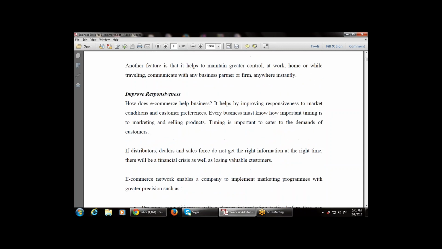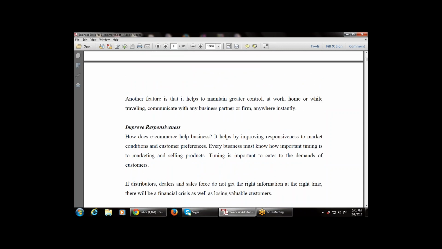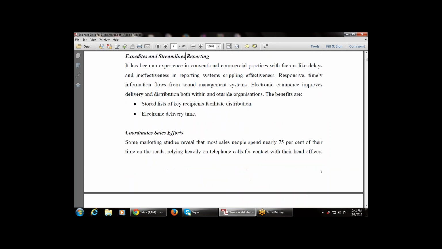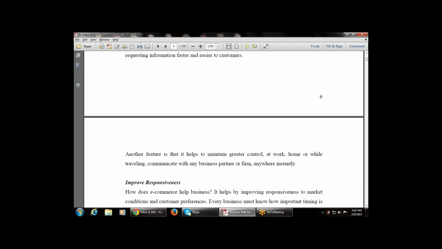Now these are the various terms that are used, like improved responsiveness, expedites and streamlines reporting, but I'm not touching this right now because this is the first class, the introduction class. So this is a light class so that your concept is clear. What is the internet, what is e-commerce, why we are using e-commerce, why we are dealing with this module, what are the advantages of this module. So these are the various questions. That's why I take this session very lightly, because today is the first class. So I'm stopping here.